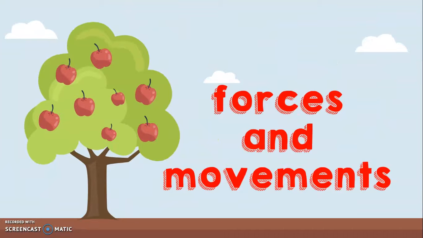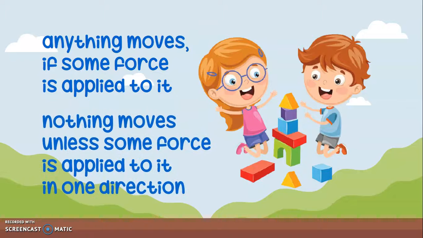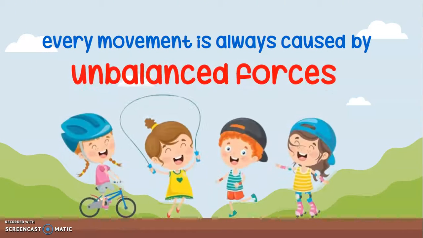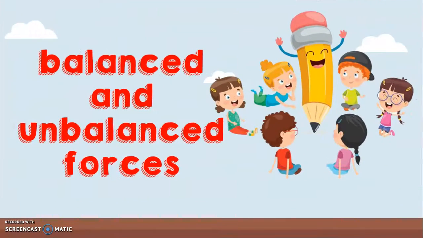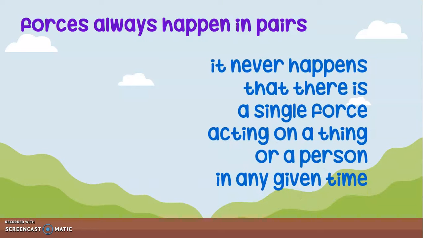First, we learn forces and movement. So anything moves if some force is applied to it, and nothing moves unless some force is applied to it in one direction. Every movement is always caused by unbalanced forces. Forces always happen in pairs. It never happens that there is a single force acting on a thing or a person at any given time.